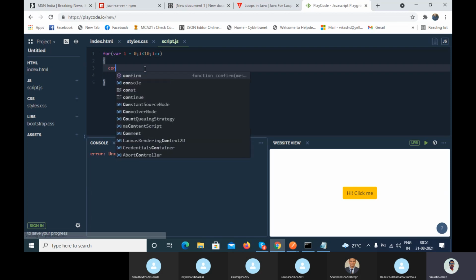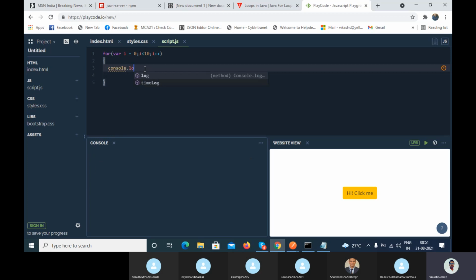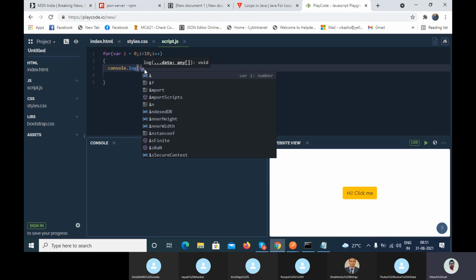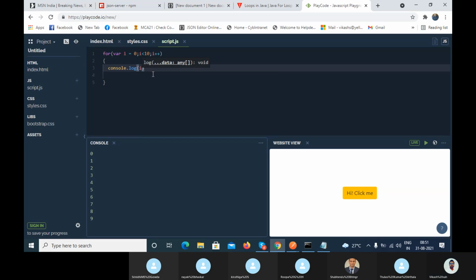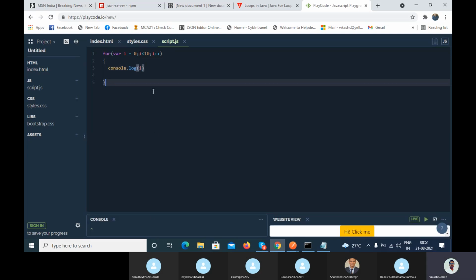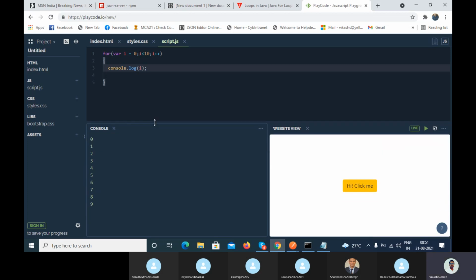I am writing the logic inside the for loop: console.log(i). Here you can see the output: 0, 1, 2, 3, 4, 5, up to 9. Let's try to understand how this output is coming out.